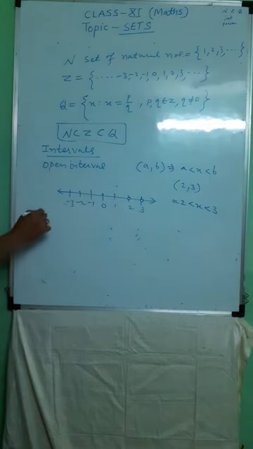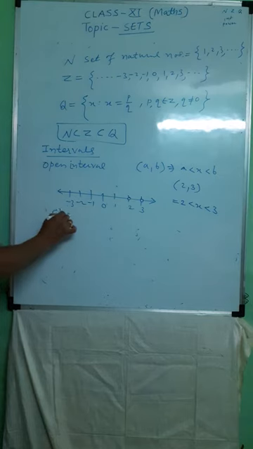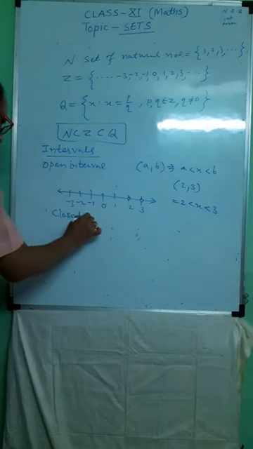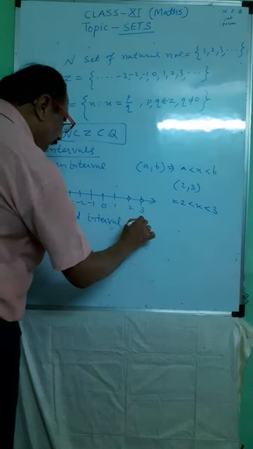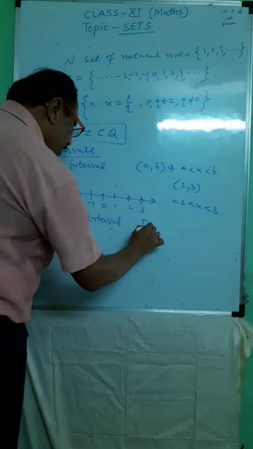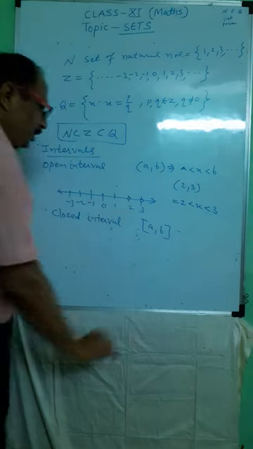The second interval is the closed interval. Closed interval we write as [a, b]. This is the closed interval.